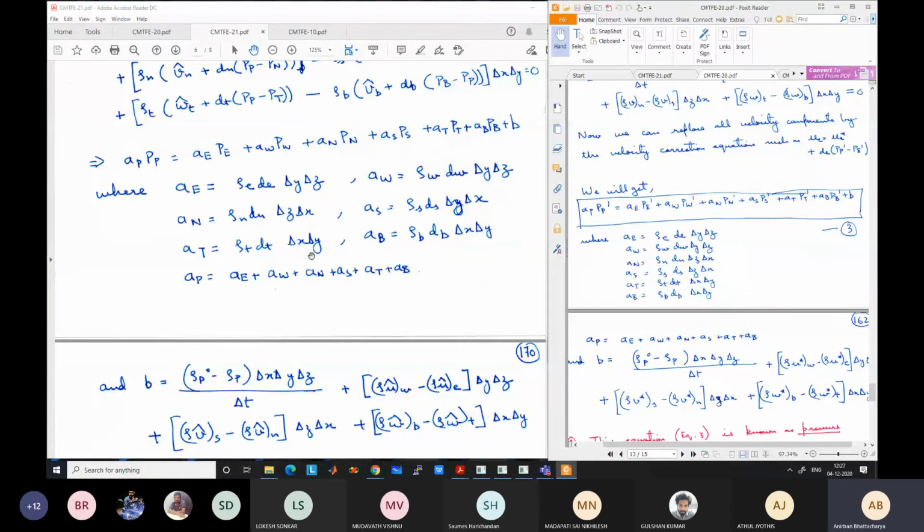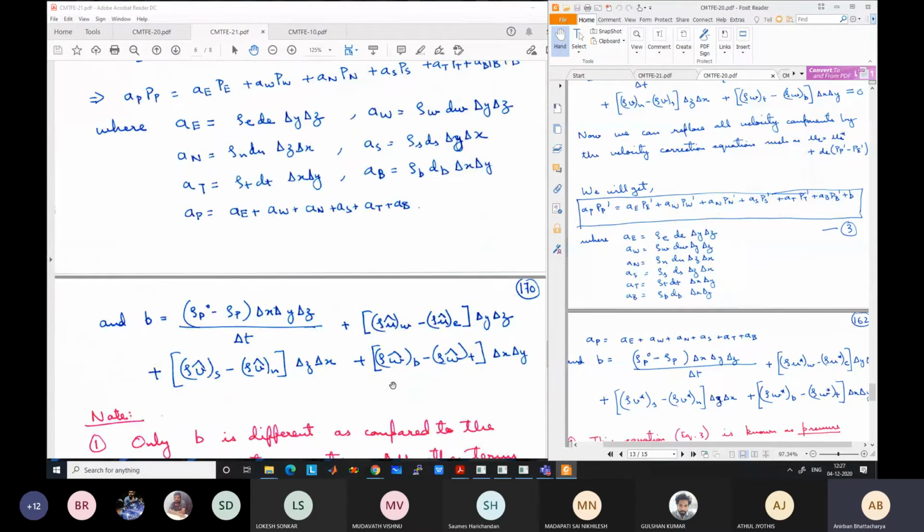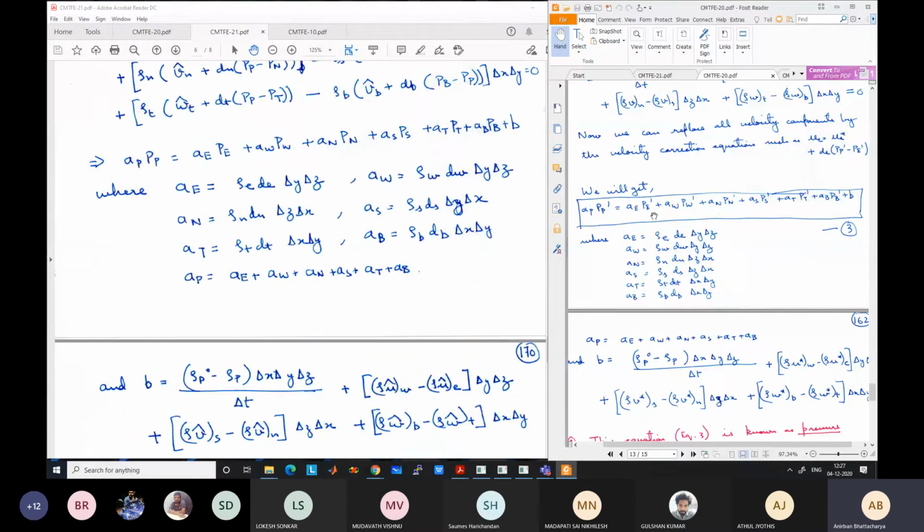All the coefficients are the same except the source term B, where instead of the star values of velocity we have the hat values, pseudo velocities instead of star velocities. So if you calculate the coefficients for pressure correction, the same coefficients can be used for the pressure equation. Only B is different compared to the pressure correction equation. Obviously you have the pressure instead of the pressure correction, but the coefficients are the same.